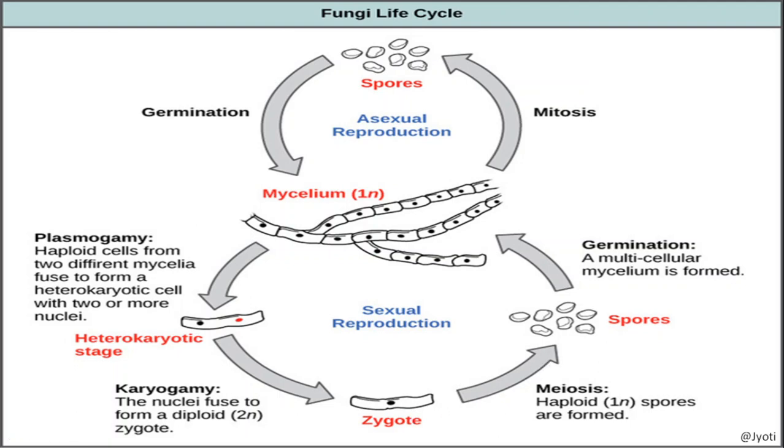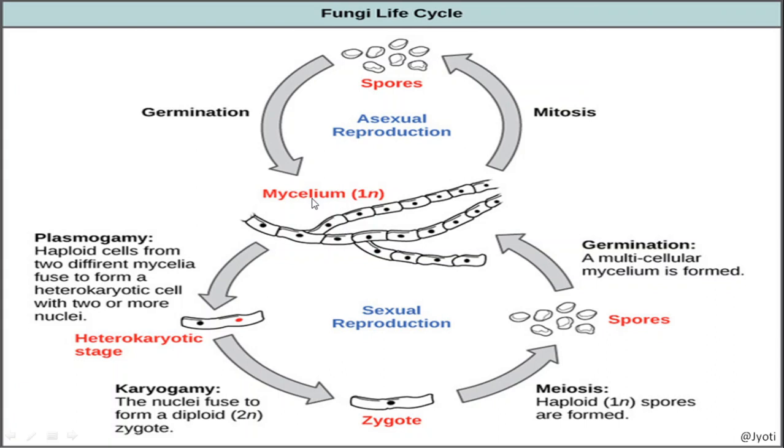By meiosis, as you know, haploid cells are produced. The haploid cells are called spores. Okay. So these are the spores produced. Upon getting favorable conditions, they develop into the mycelium.